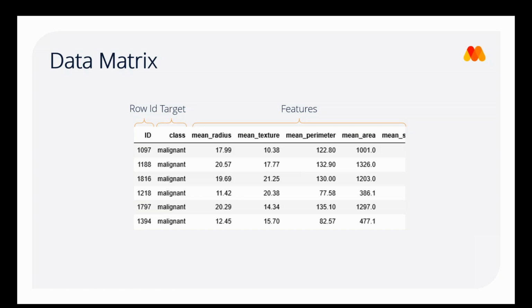And finally, we have something called the identifiers, here listed as our row ID. These often arrive with your input data, but we cannot use identifiers in our model fitting because they are unique to each row and cannot possibly be generalized. So here the ID column is unique to each row, and it's just a random number. There's no logic behind how these have been defined. So this is the data matrix. This is what we refer to when we use that term.